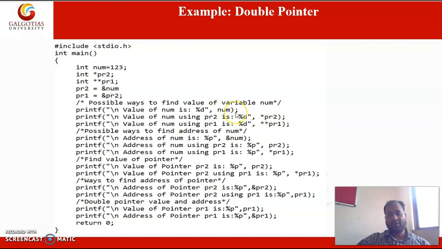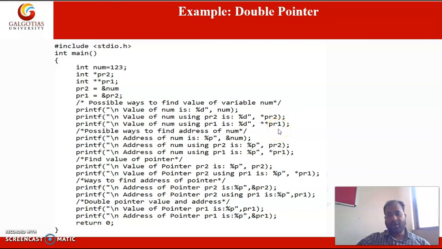So 123 will be printed. In the next instruction we are printing the value of number variable by using double pointer. So double star is there, value at the address of.